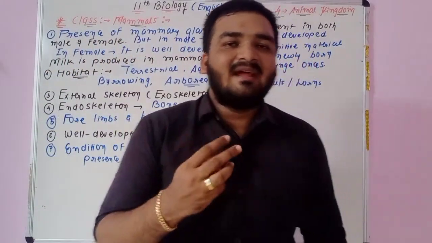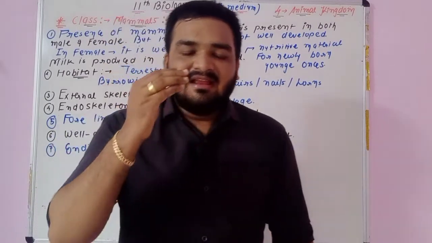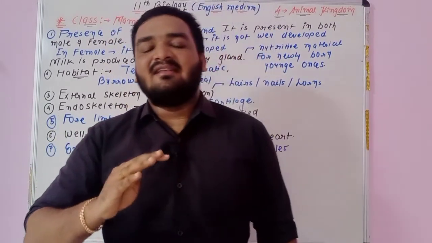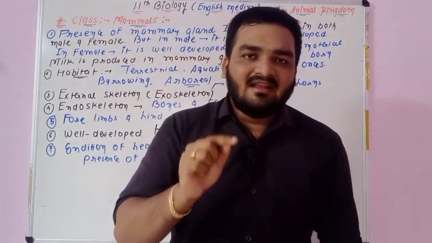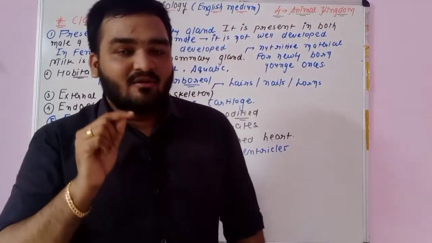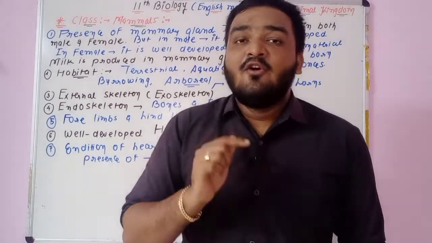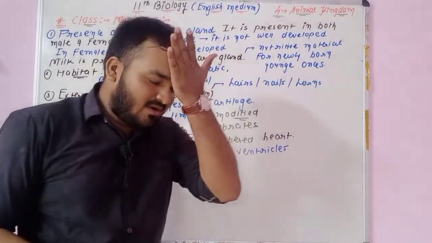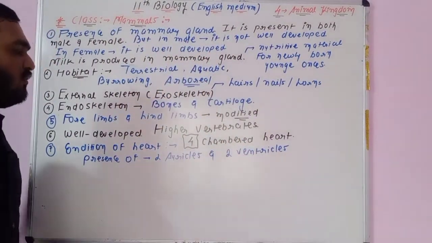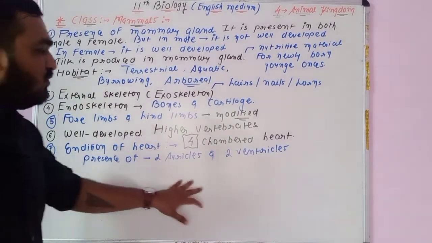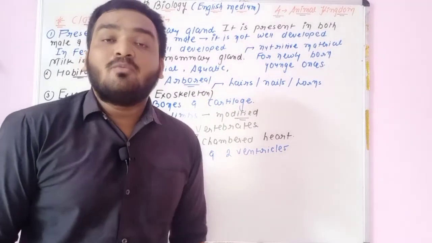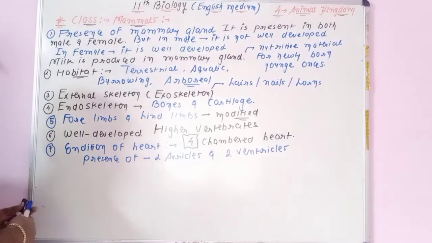In amphibia and reptiles a 3-chambered heart is there. In aves and mammals a 4-chambered heart is there. But there is one exception in the class reptiles: crocodile. Crocodile belongs to class reptiles, but it has a 4-chambered heart. So for the condition of heart, remember 4-chambered heart, with presence of 2 auricles as well as 2 ventricles. Okay, it is point number 7.